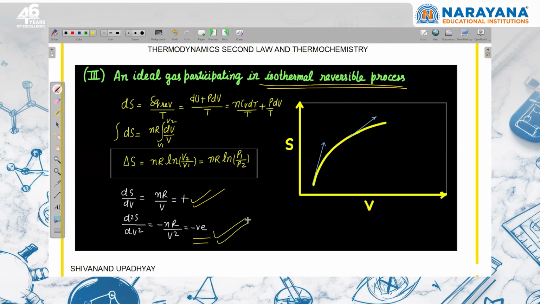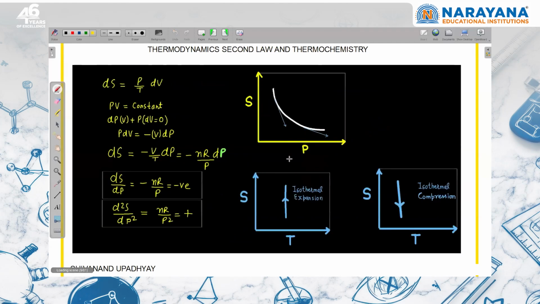So again, we can say that in an isothermal process, at low volume, if we increase the volume, entropy change will be more. At high volume, if we increase the volume, entropy change will be less. Here we have written that the entropy change in this isothermal process is nR dV upon V. And by using the ideal gas equation, PV is equal to nRT, from there I can write that P upon T is equal to nR by V.